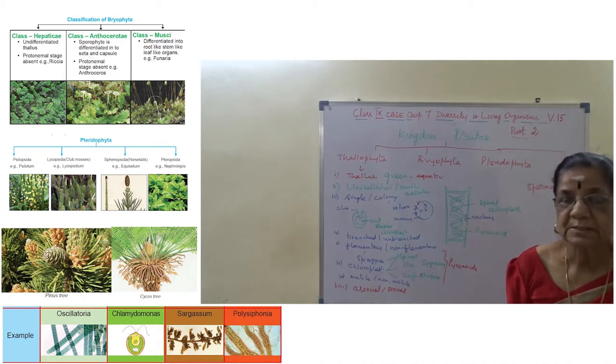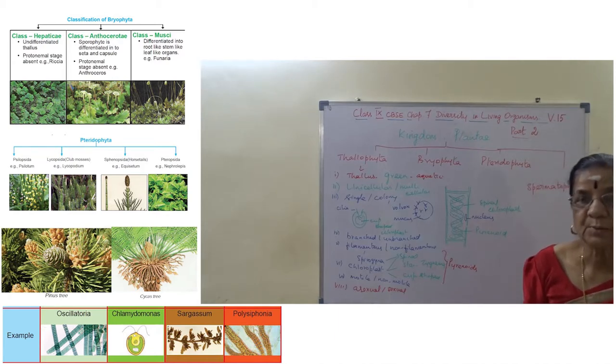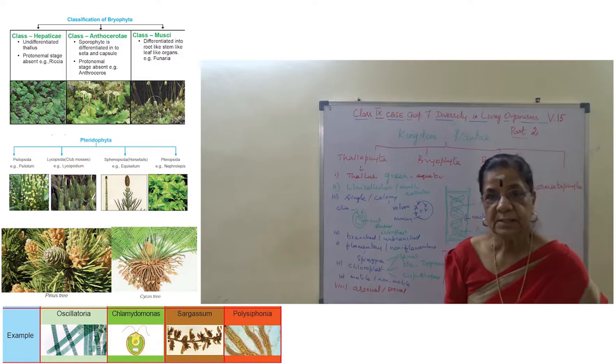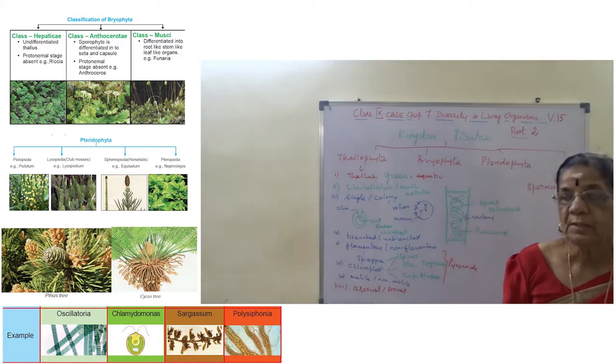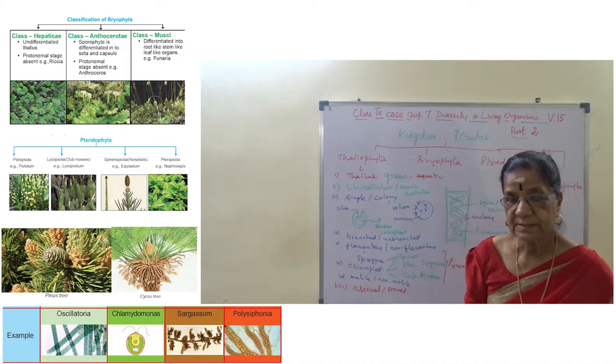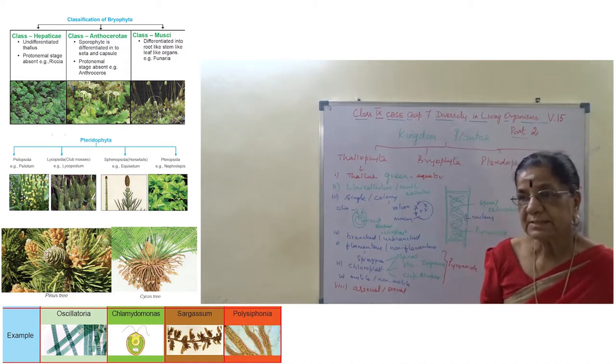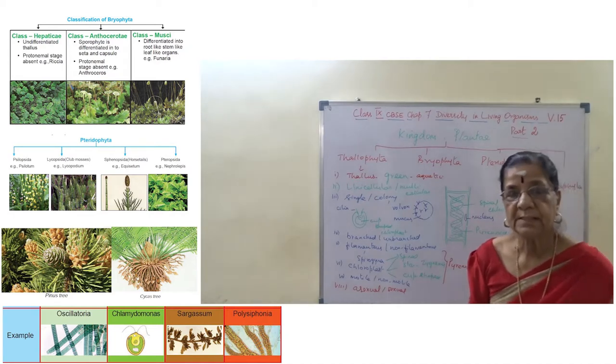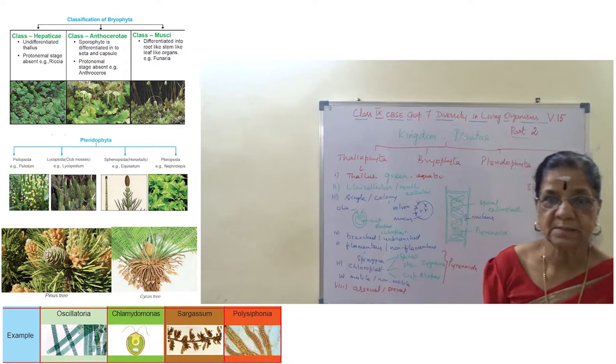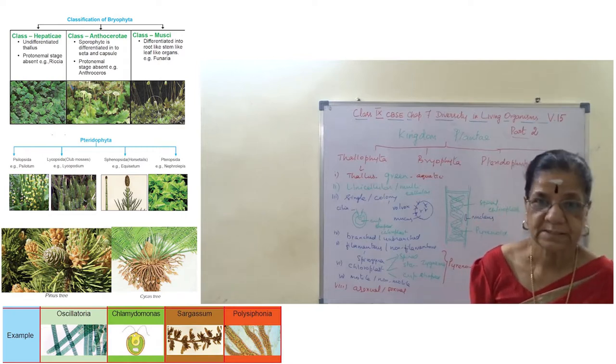Now the plant body in bryophyte, they exhibit both the forms. First one thallus, another one plant-like, having a root-like, stem-like and leaf-like structure. Both the forms are present.